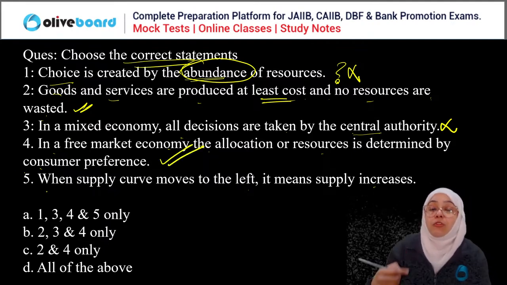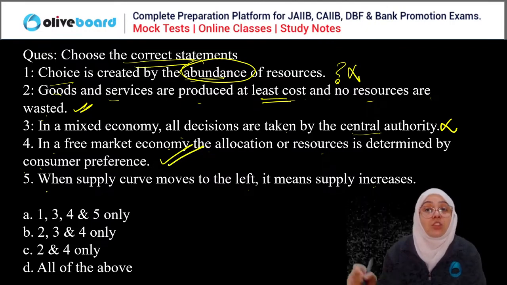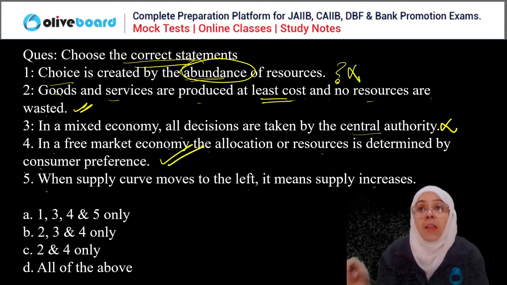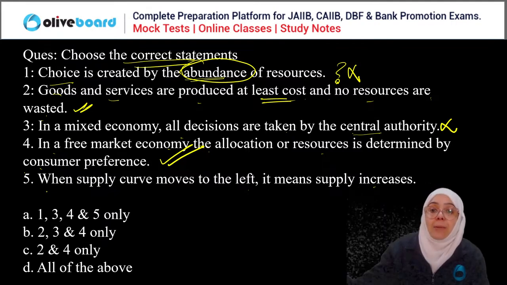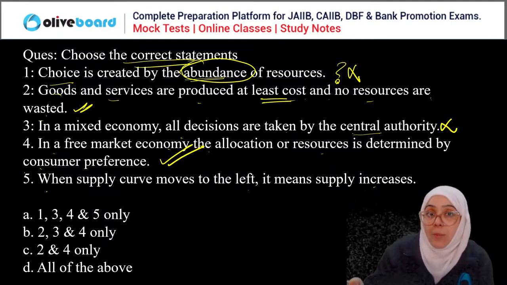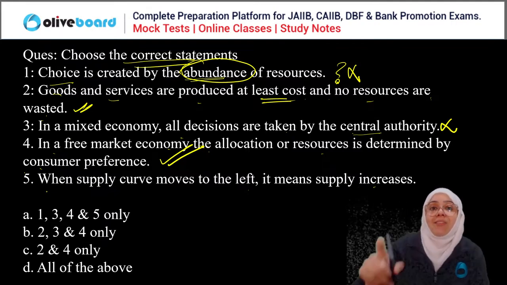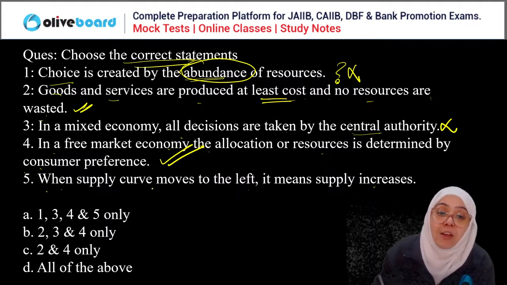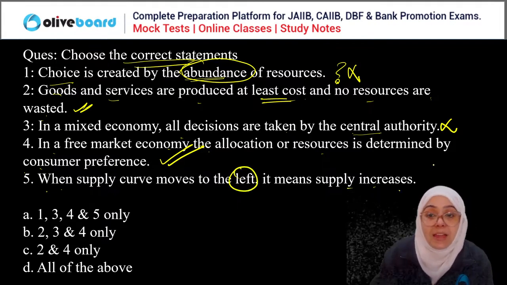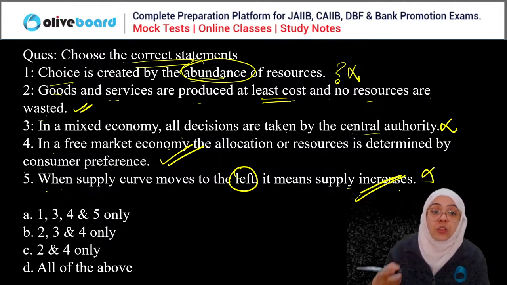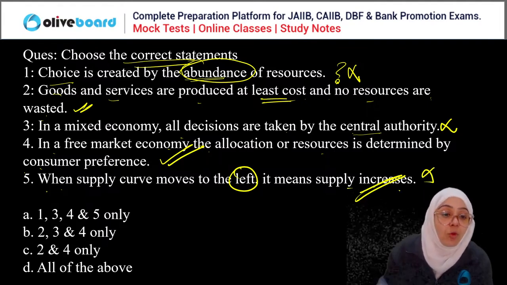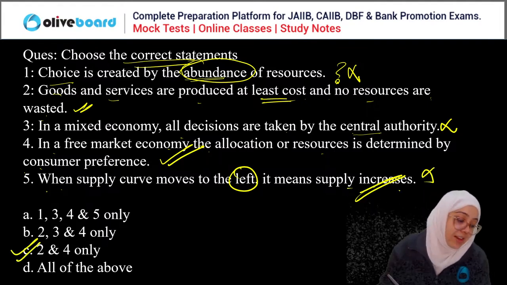Yes, because free market economy means the economy dependent upon demand and supply. It is a market economy, or you can say a capitalist economy, and when the capitalist economy is there, consumer preferences are there. When the supply curve moves to left, it means supply increases. No, it means supply decreases. So the second and fourth statements are correct. C is the correct answer.